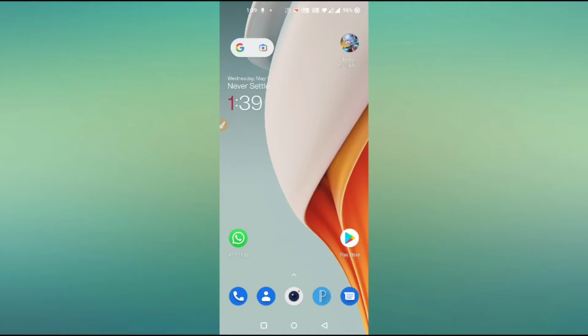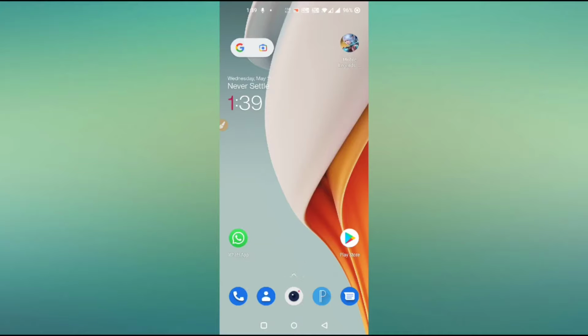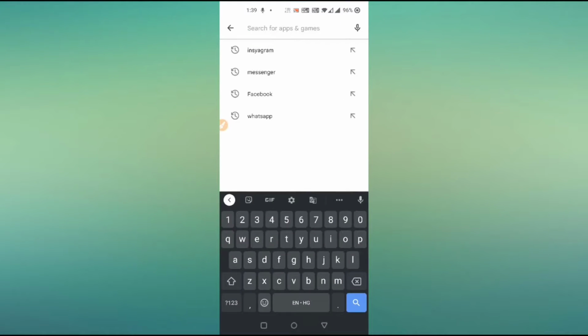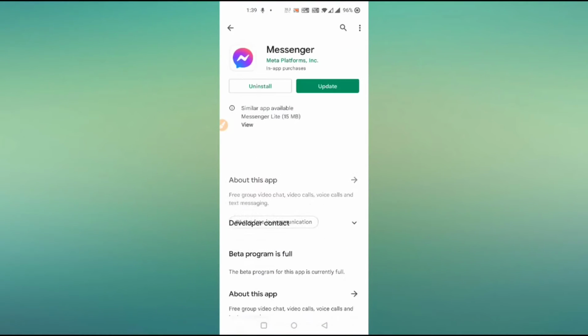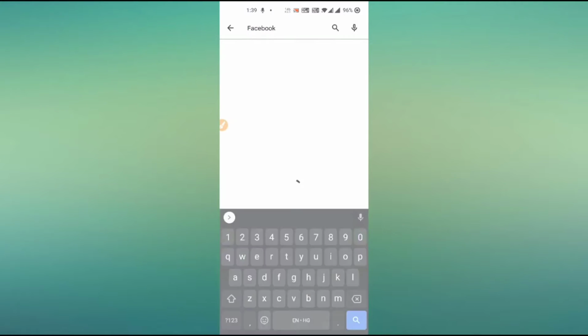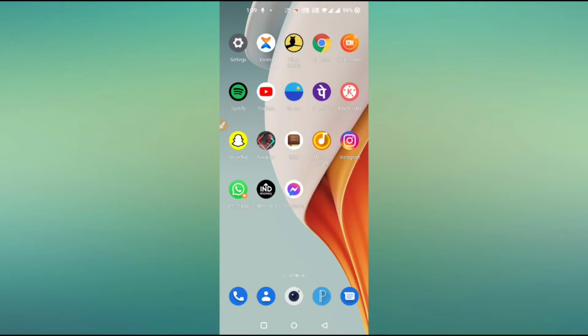So let's begin the tutorial. Guys, if you want to fix this issue, make sure to update your Messenger. After updating Messenger, you have to go back and search for Facebook, and you need to update Facebook as well. You need to update both applications.